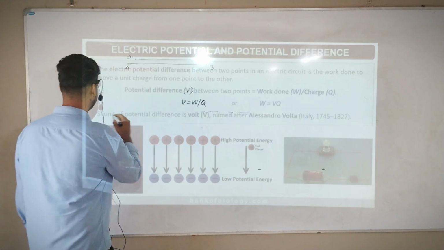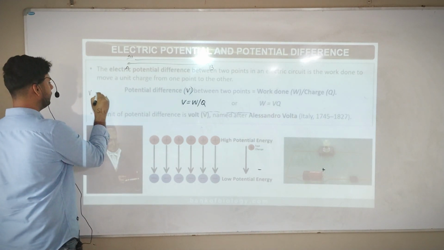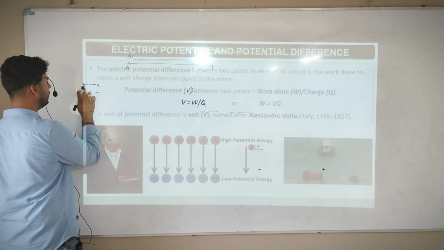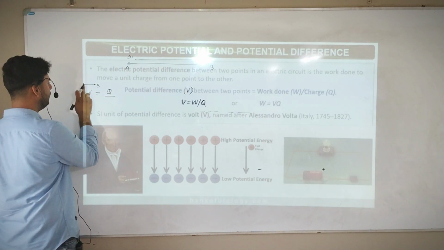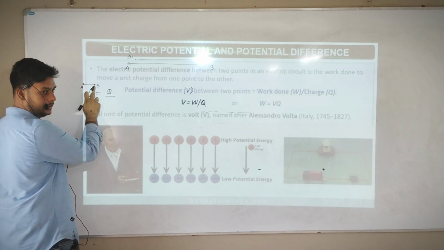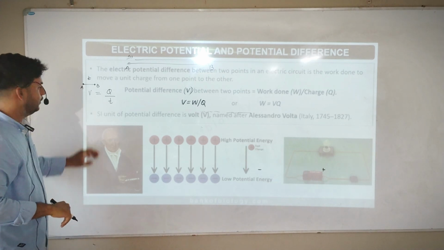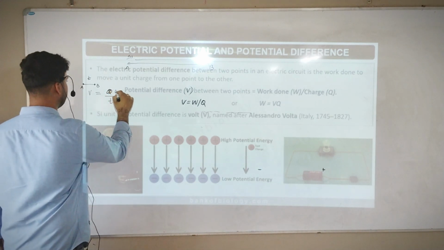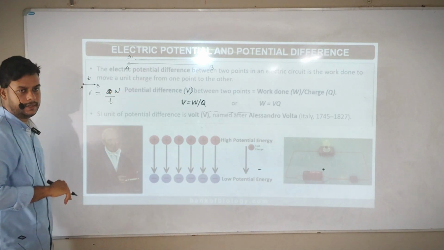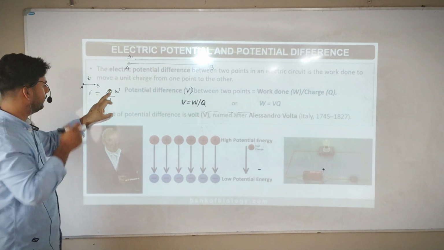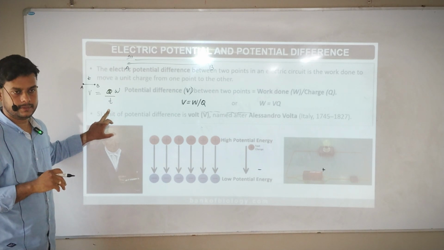So how is it referred? Potential difference means the charge has to go from one point to another, point A to point B, so work has to be done. The unit charge should pass from here to here, and there is time required here. W by time, like I equals Q by T. Potential difference is equal to work done by time.